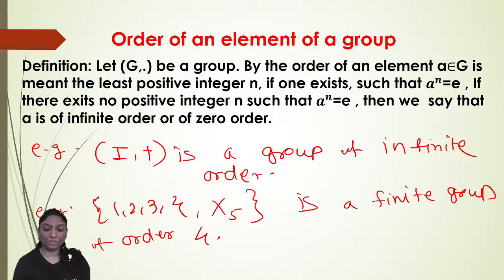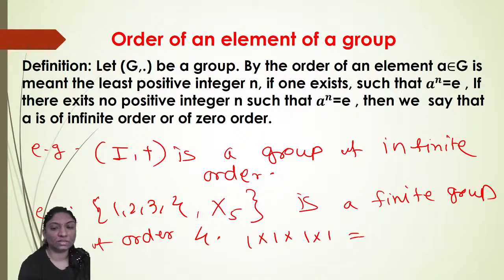For that you have to prepare the composition table for multiplication modulo 5, and you can find the order of each element. So 1, if you multiply 1 by itself 4 times, it gives you the identity element. The order of that element is 4.